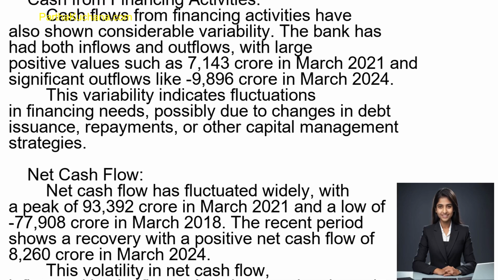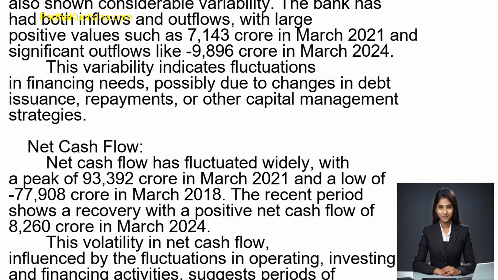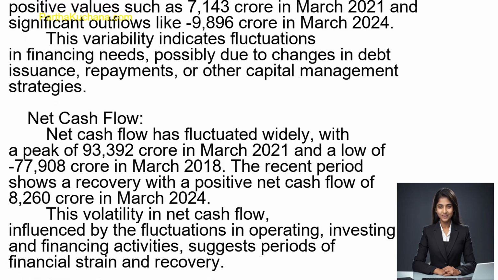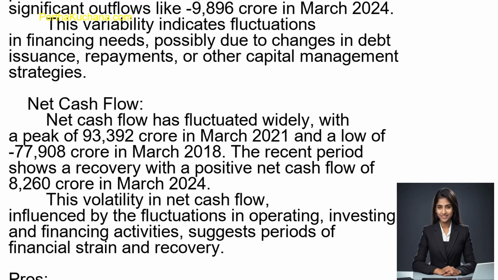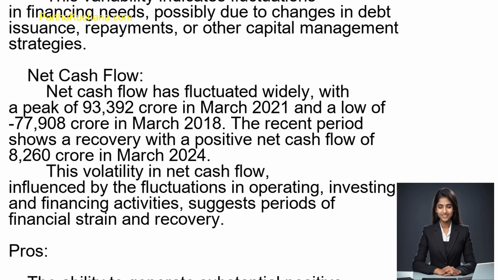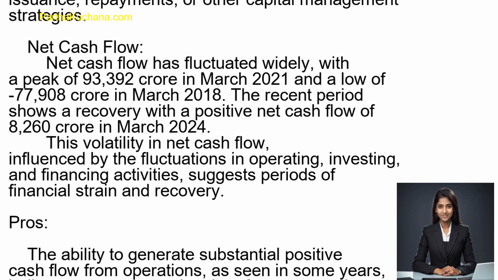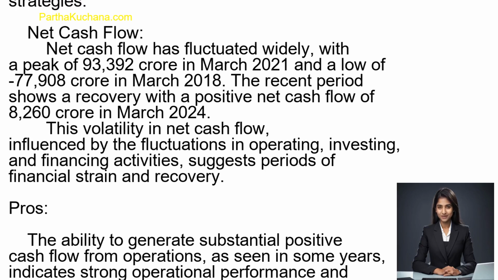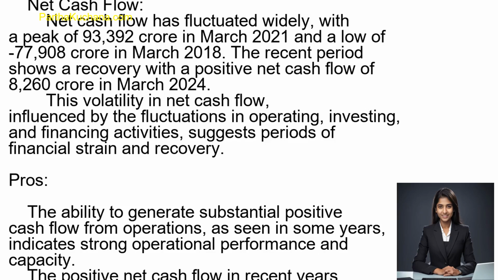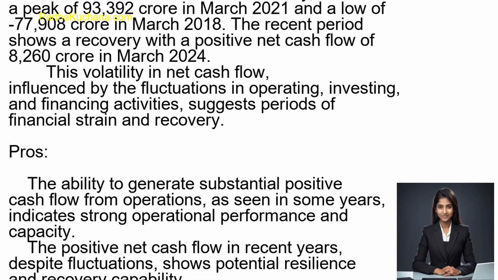Cash from financing activities. Cash flows from financing activities have also shown considerable variability. The bank has had both inflows and outflows, with large positive values such as 7,143 crore rupees in March 2021 and significant outflows like minus 9,896 rupees crore in March 2024. This variability indicates fluctuations in financing needs, possibly due to changes in debt issuance, repayments, or other capital management strategies.